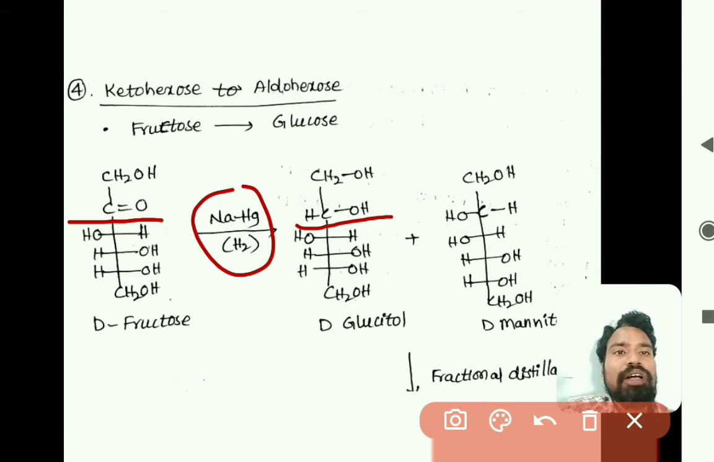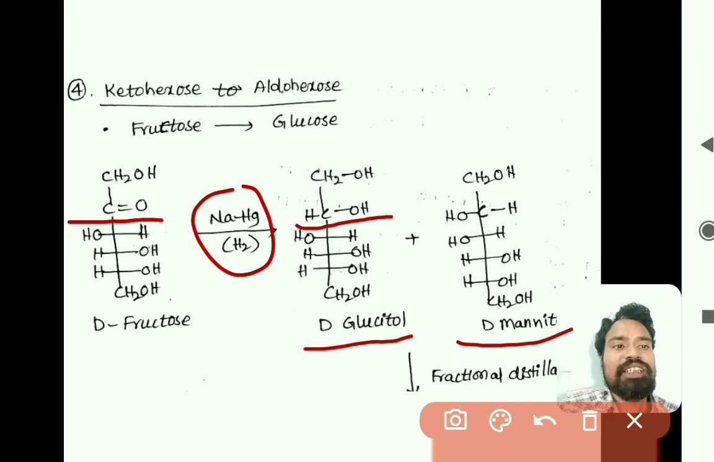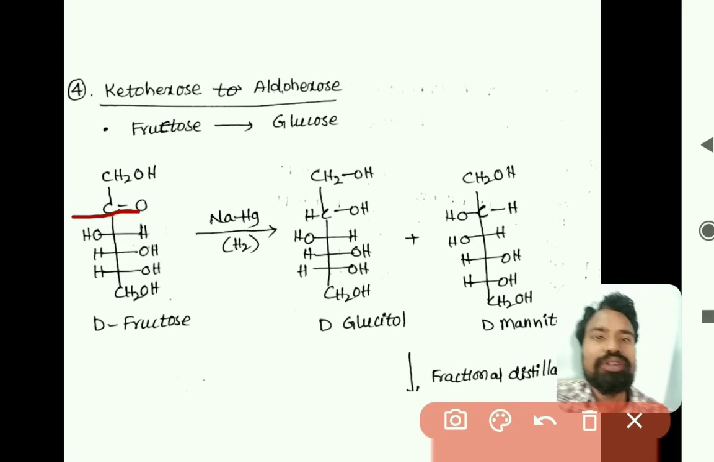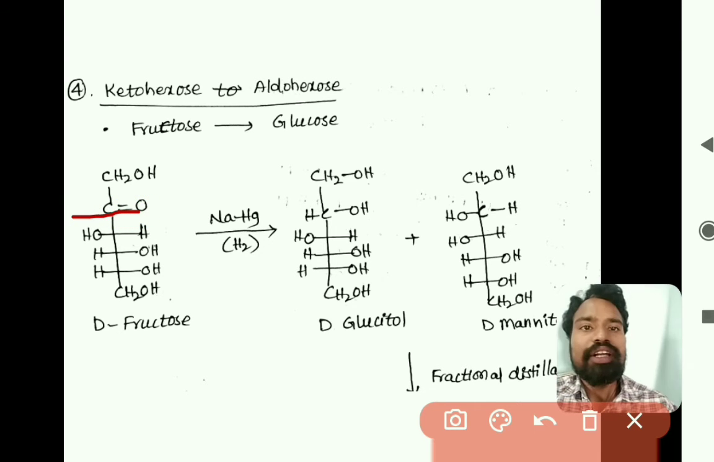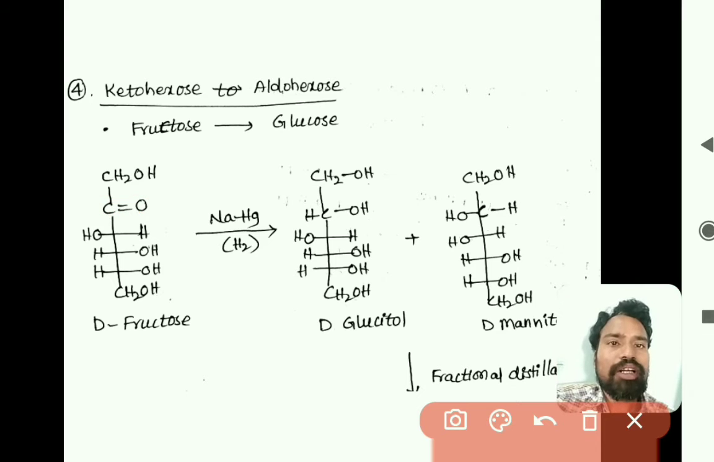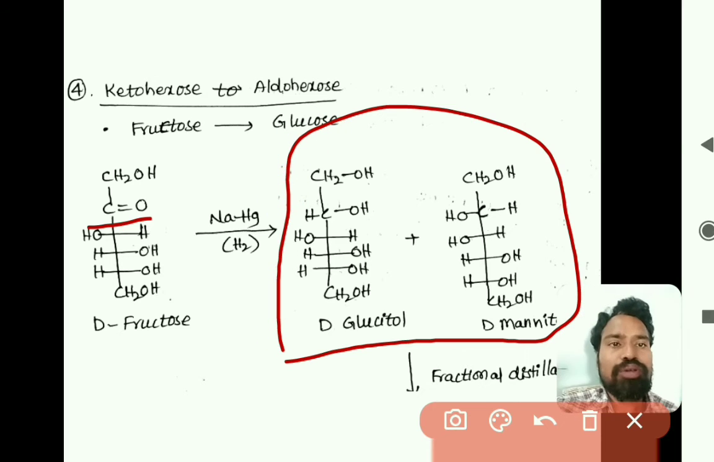Here, as we are reducing the second carbon, there is an orientation of the OH group. If the OH group is on the right side, that is called D-glucital. If the OH group is on the left side, that is called mannitol. We may not know whether glucital or mannitol will be formed, because we are reducing the second carbon with sodium amalgam. So two reduced products are formed, one is glucital and the other is mannitol, right?